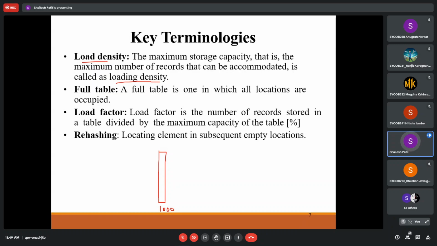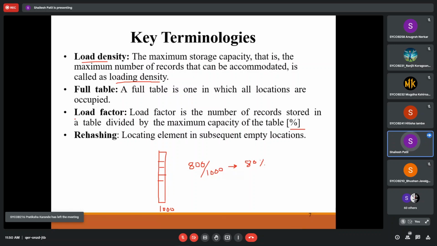Full table: a full table is one which has all locations occupied. That is very simple. Load factor is the number of records stored in the table divided by the maximum capacity. Suppose this is 1000 and 800 records are occupied. What is my load factor? It is 800 divided by 1000, into 100, so we get a percentage of 80%. So my load factor will be 80%. We represent the load factor as a percentage.